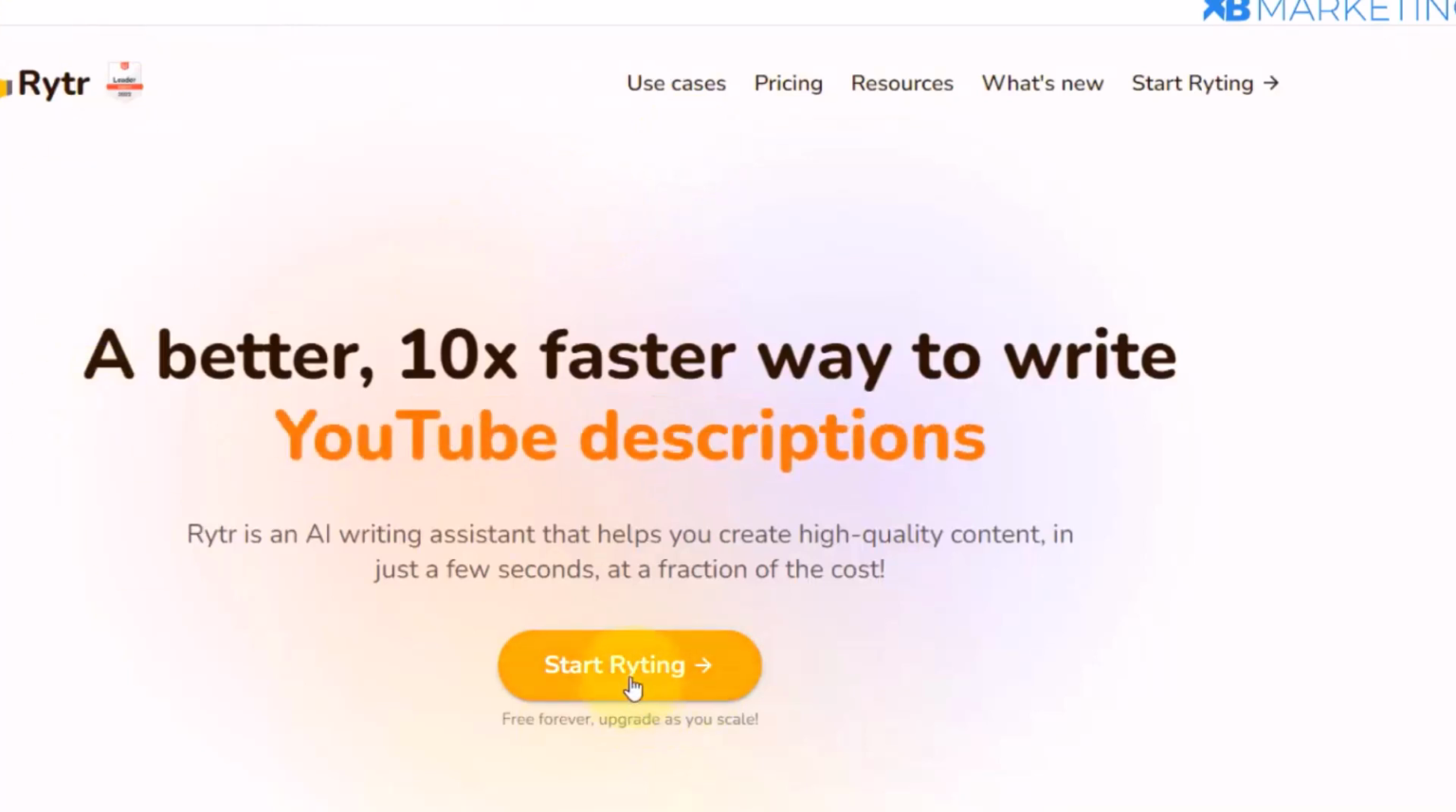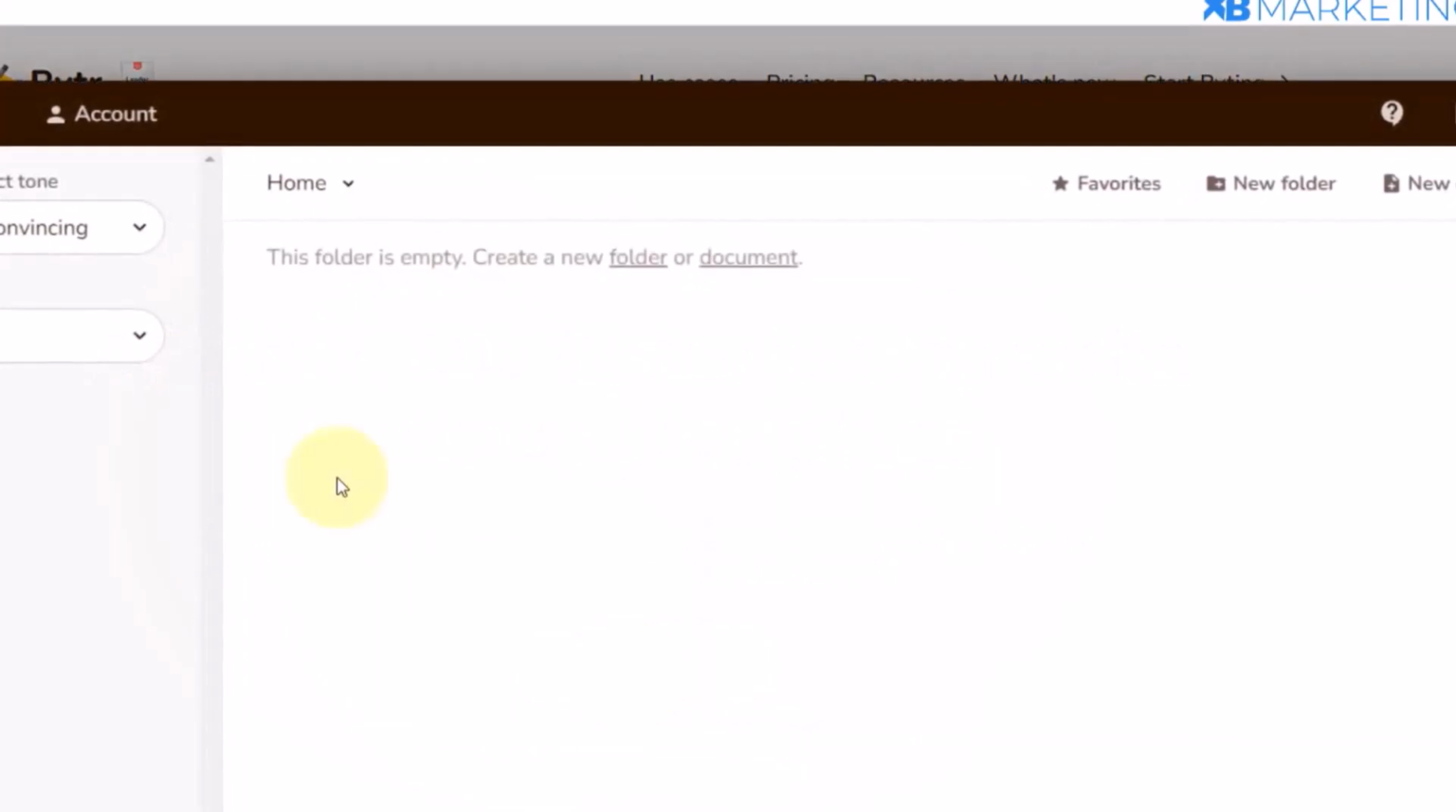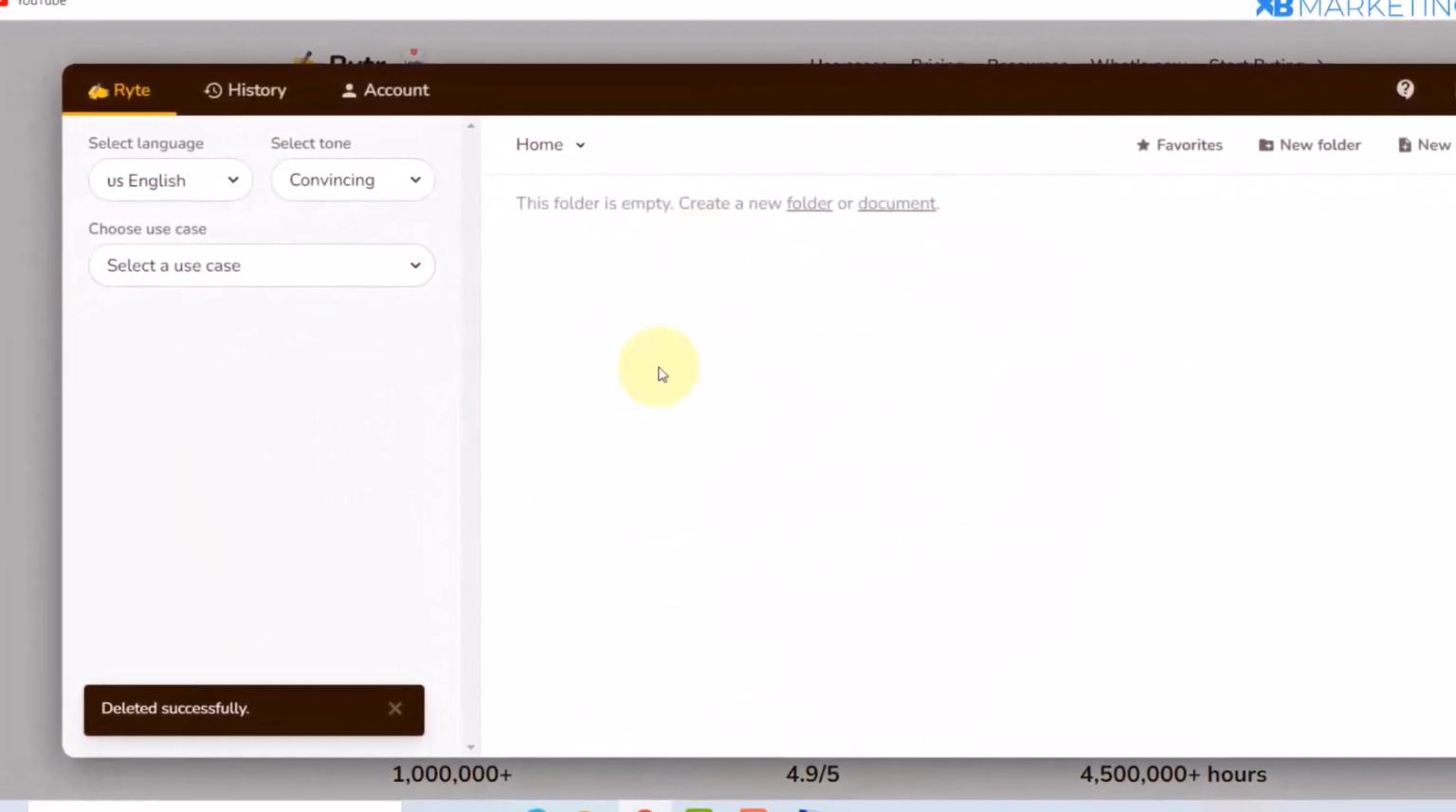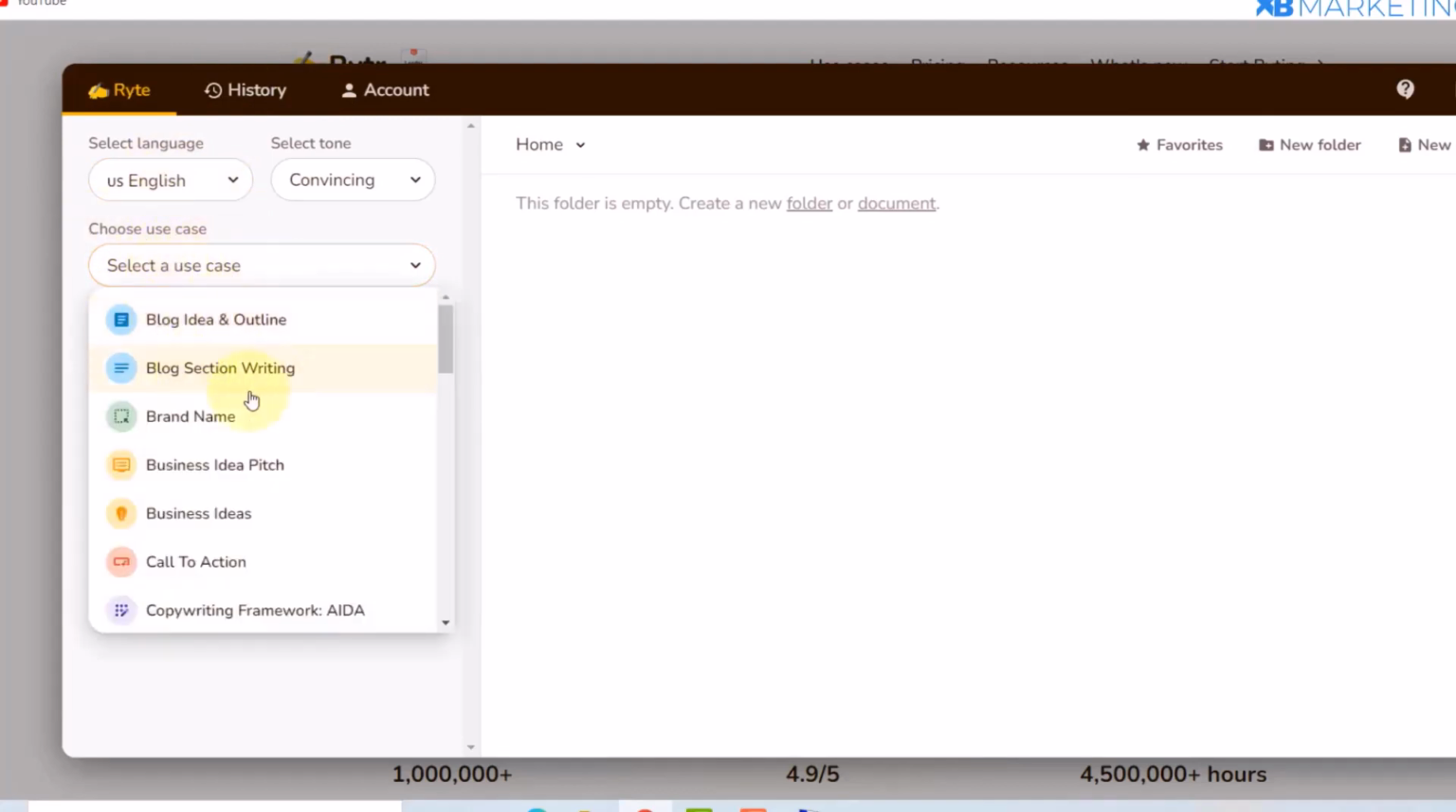You want to click on start writing. I have an account already. If you don't have an account, it's going to ask you to create one, and don't worry, it's absolutely free to create an account with them. Once you've created your account, this is what it's going to look like. Now you want to come over to this section that says choose use case. You want to click on this and make sure you select blog section writing.